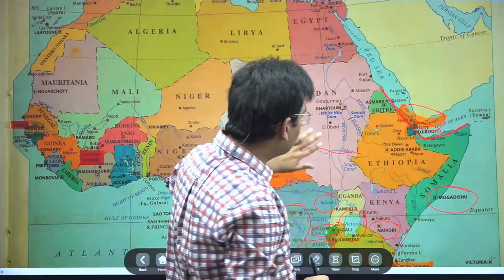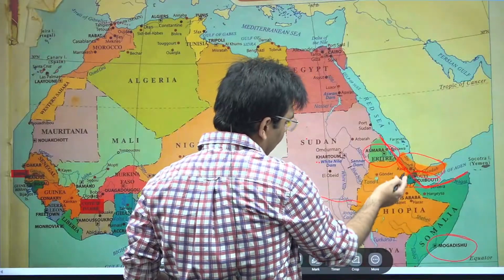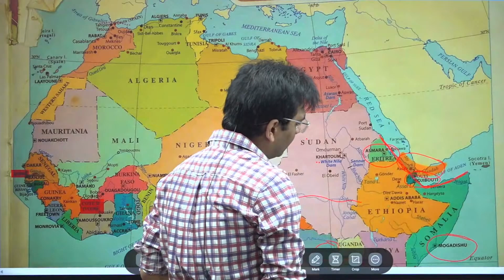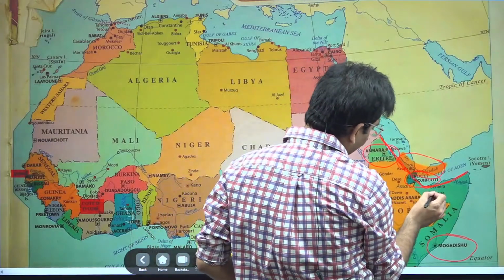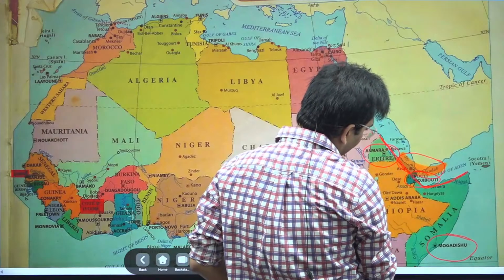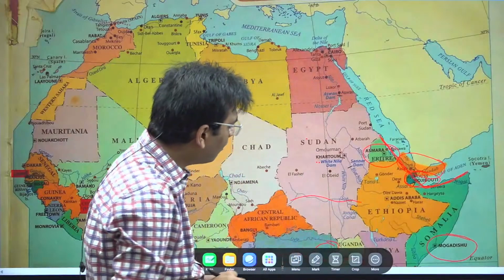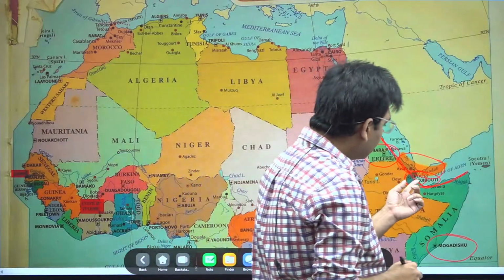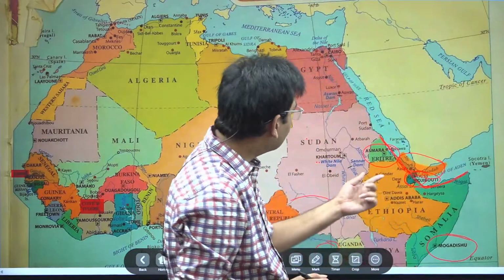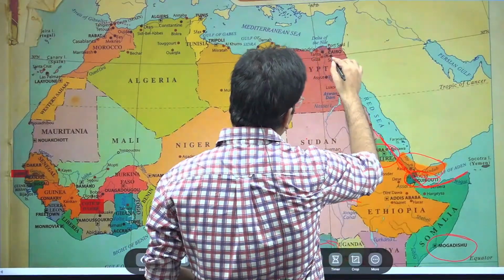Here you will further see Eritrea, and in between is Ethiopia. The countries touching the Red Sea are Eritrea and Ethiopia, and making a border with the Red Sea and the Gulf of Aden is Djibouti. Please remember all these things. Sudan borders the Red Sea, and here it is Egypt.